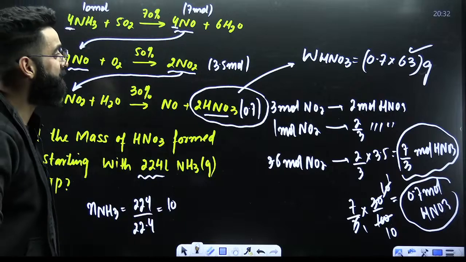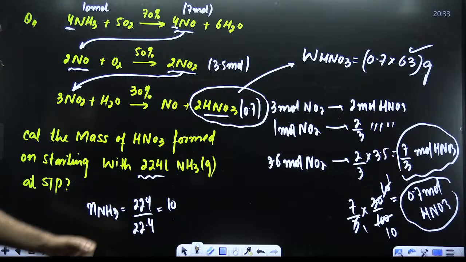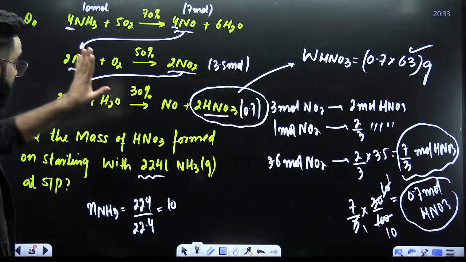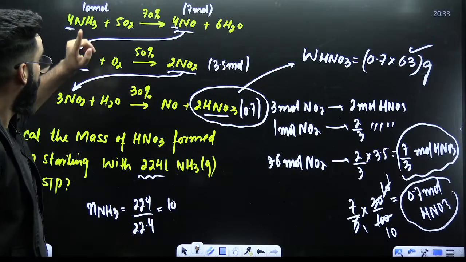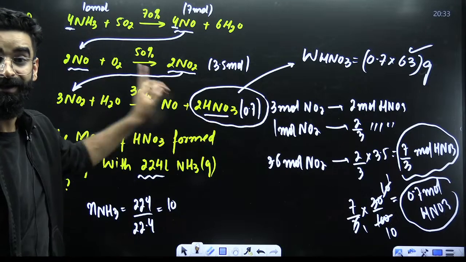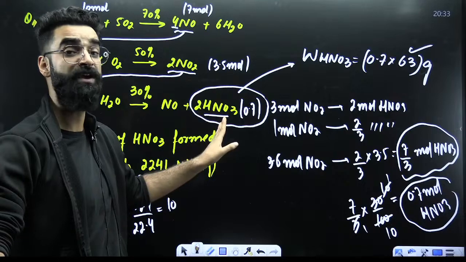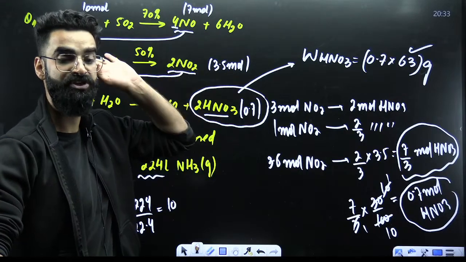Do you want to know one more, direct method of solving this question? See, understand what I'm going to do. We are given the amount of reactant. We are supposed to calculate the amount of product. So I'll calculate the expected amount of product first, then multiply that with the percentage yield at the end.